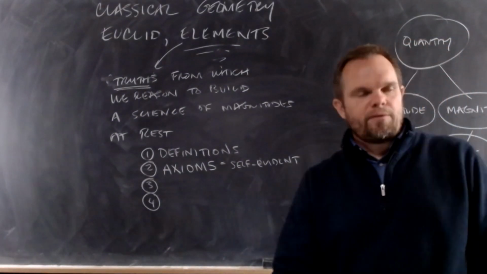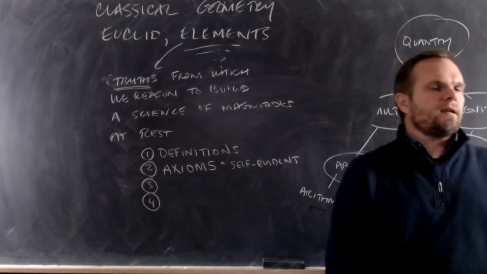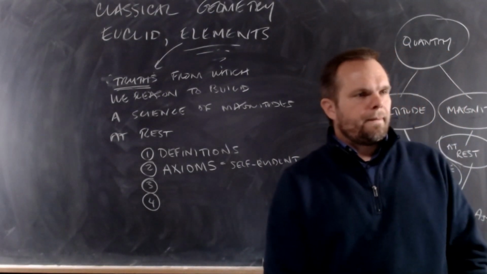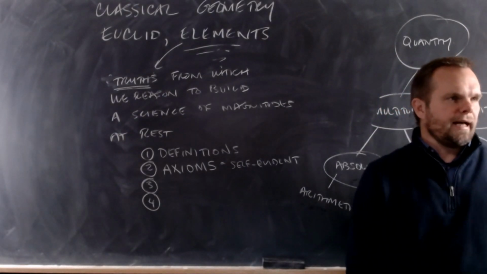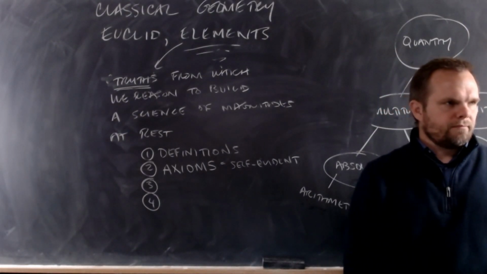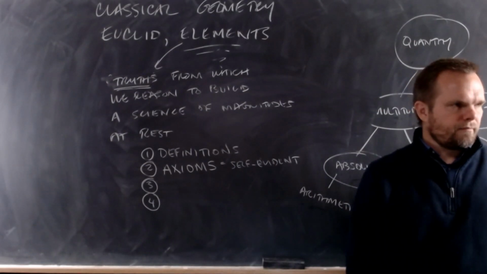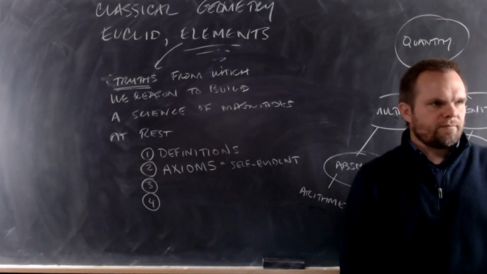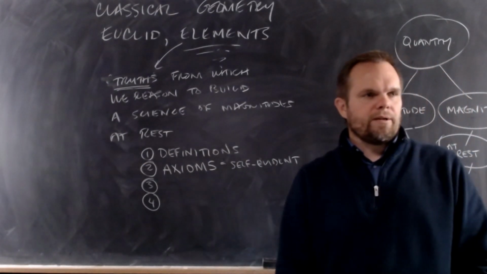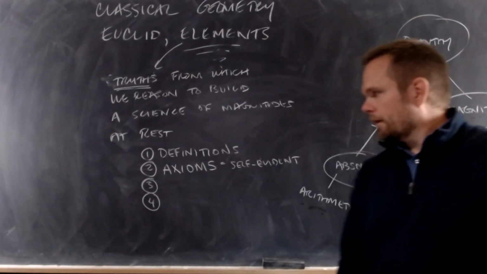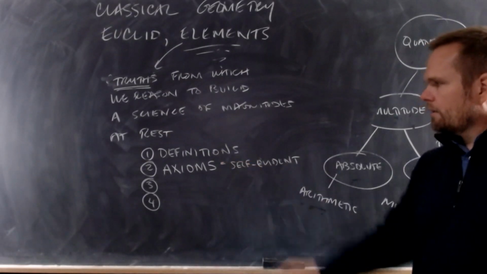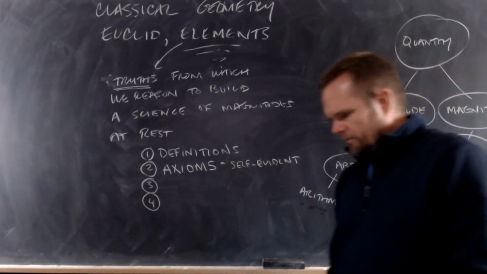And I always give you this axiom as an example: a whole is greater than any of its parts. That's an axiom. It's obviously true. A whole is greater than any of its parts. All right? So the second kind of truth we need are called axioms.